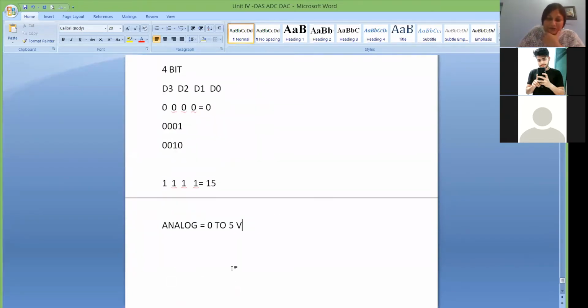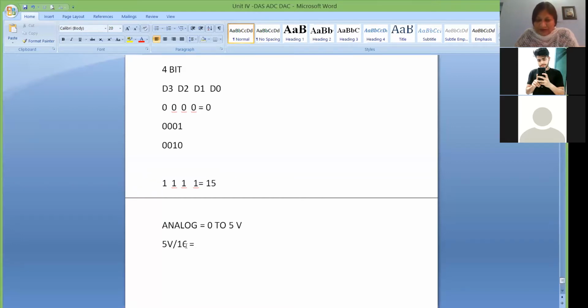But now, what will be one step level? You are using a 4-bit converter. 4-bit converter means maximum 16 levels you are having. And what is the maximum analog voltage? 5 volt. So 16 levels will be divided for 5 volts.